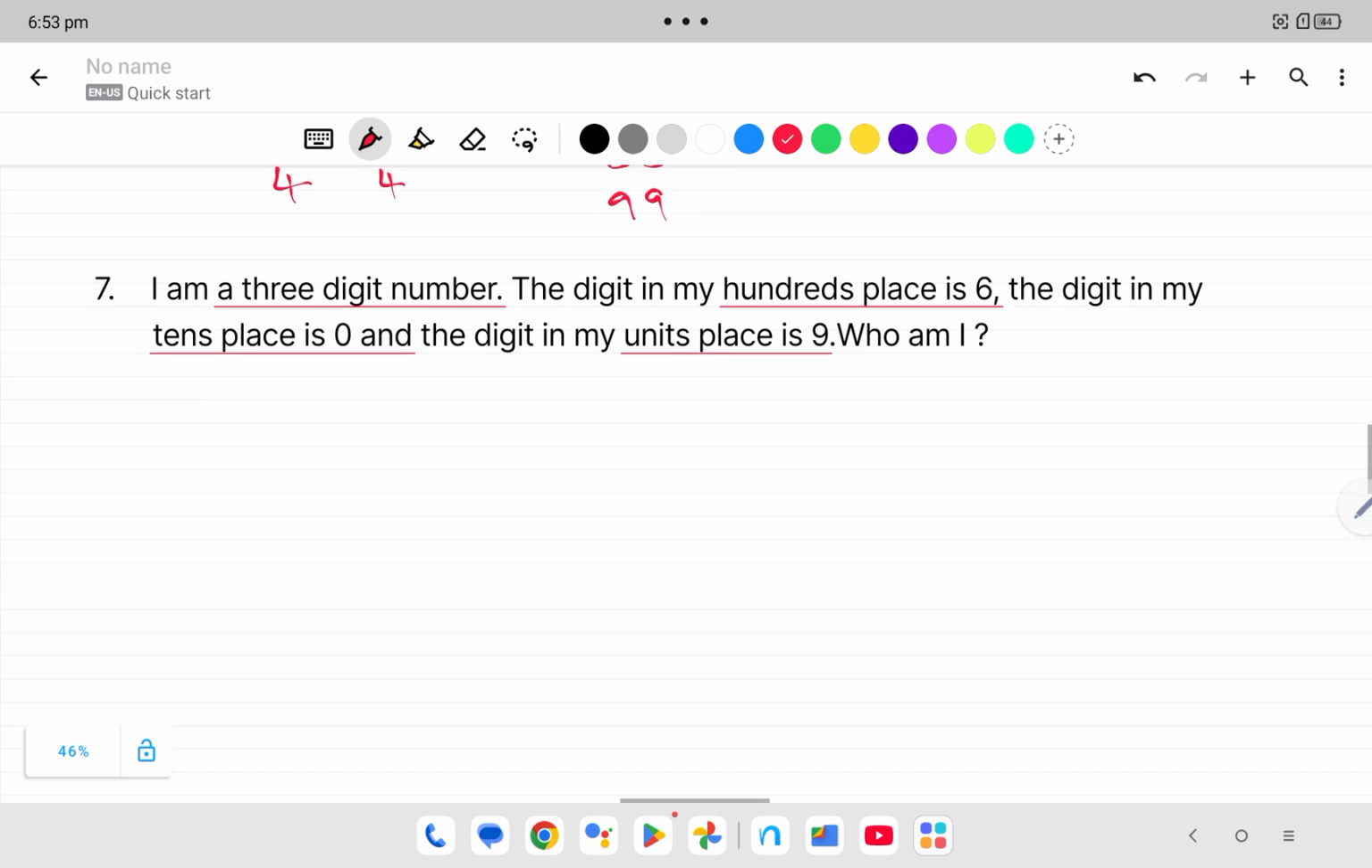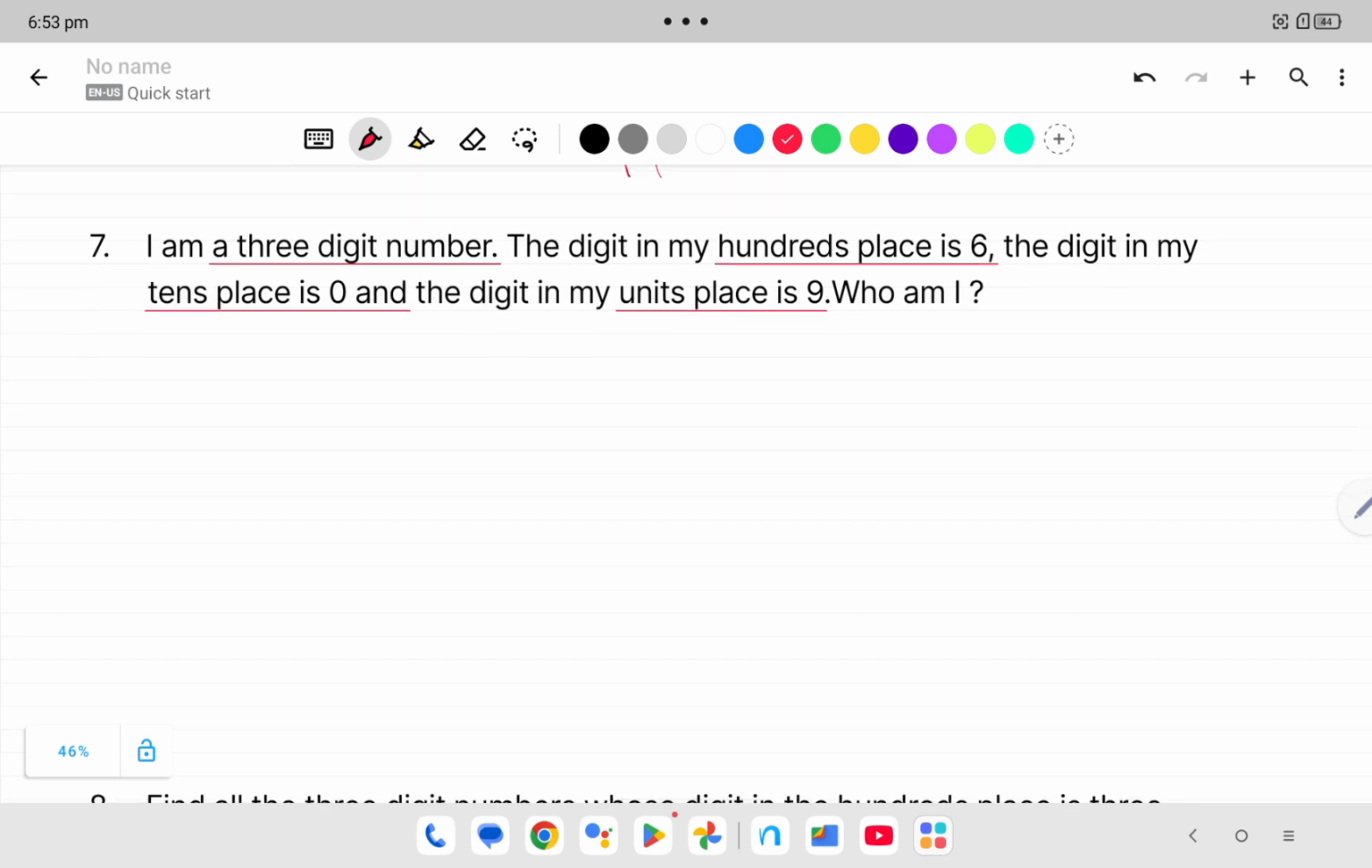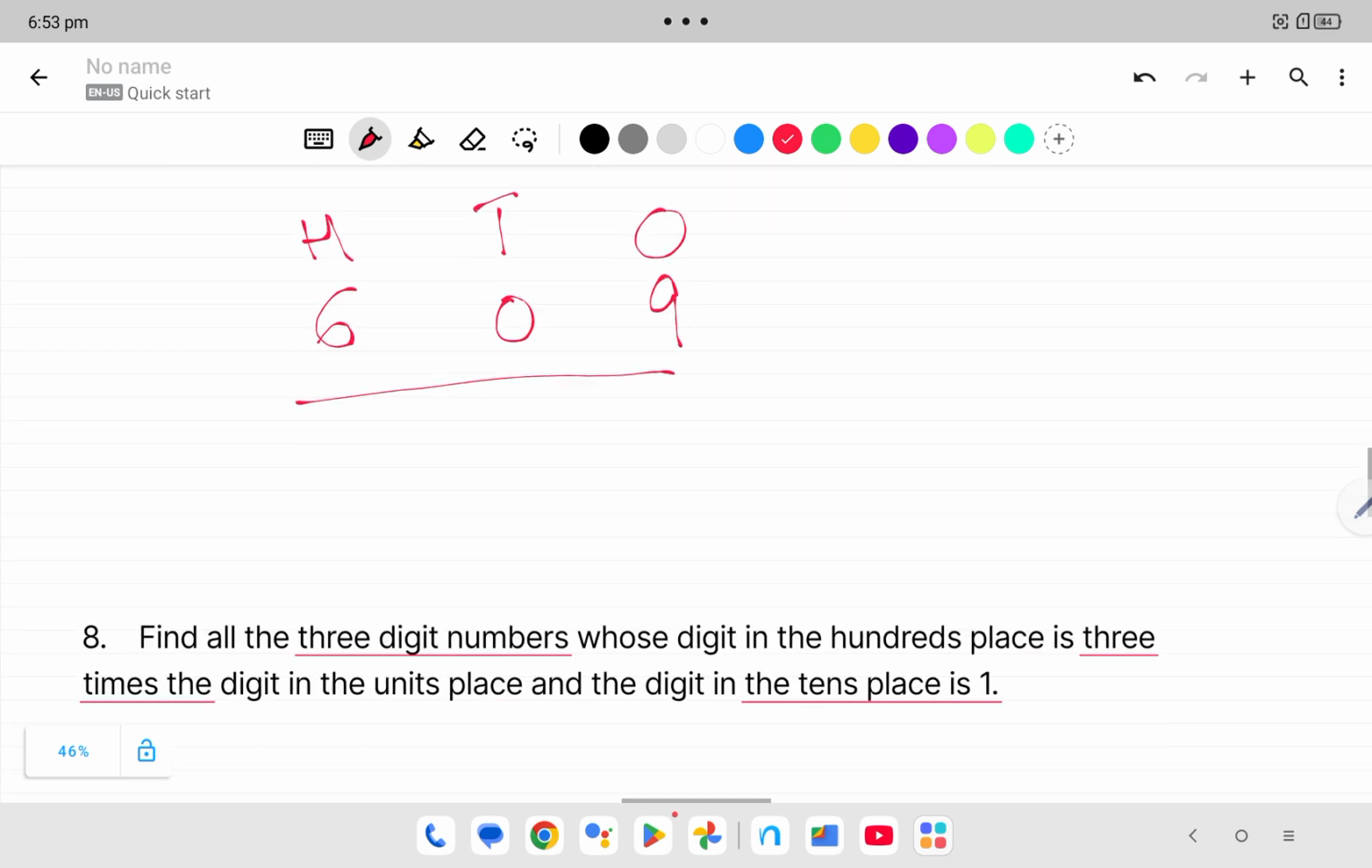Next, seventh question. I am a 3-digit number. The digit in my 100 place is 6. The digit in my tens place is 0. And the digit in unit place is 9. Who am I? So this is a 3-digit number. We have ones place, tens place, 100 place. In 100 place the number is 6, tens place number is 0, unit place number is 9. So the number is 609.